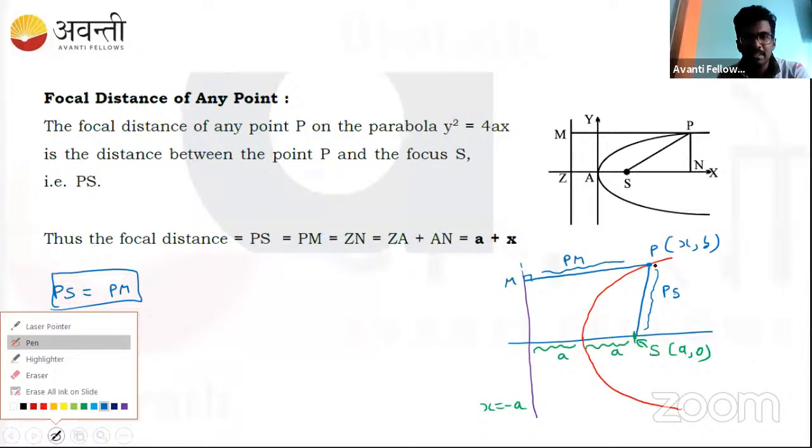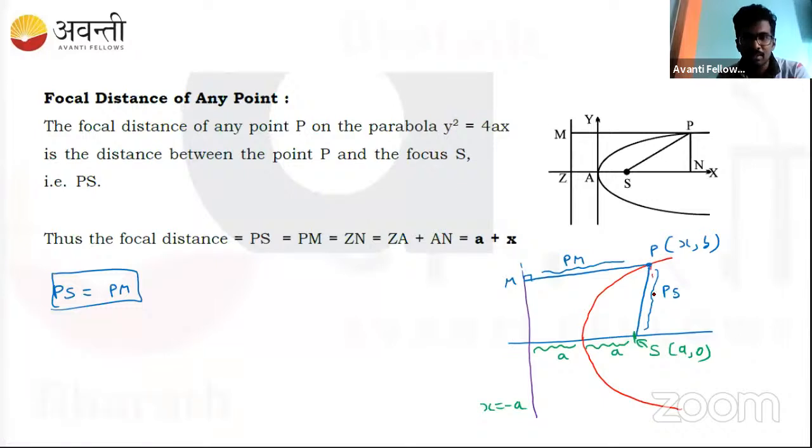The remaining part is to draw one perpendicular line here, so we can call this point N, and this point Z. We can say that PM is nothing but ZN, on the axis.